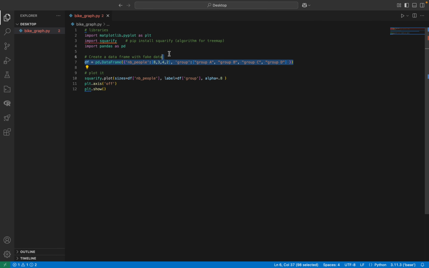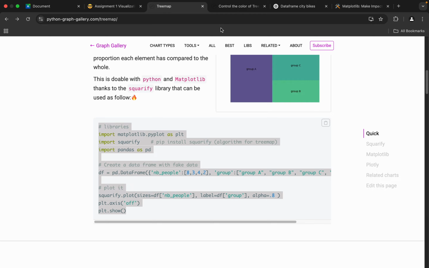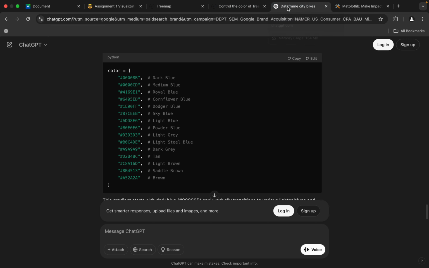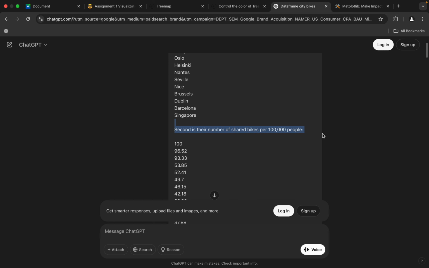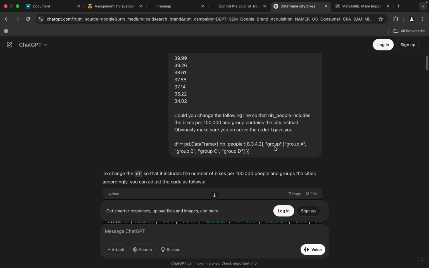I had multiple choices. I could have read it through the XLSX file or typed it in manually. But it was easier to just copy it and then get ChatGPT to format it just to save me a little bit of time. So that's what I've done. We'll just go back over here and we can find that right here. If you want to see the prompt, I just said I have the following data. First is cities, second is bikes per 100,000 people, and then to format it in this way.